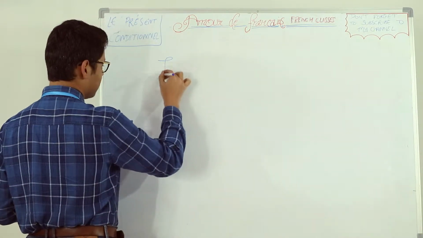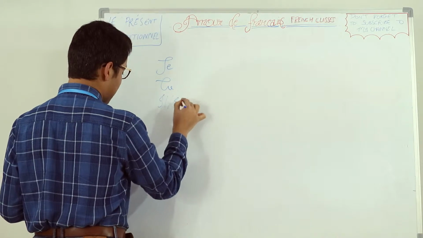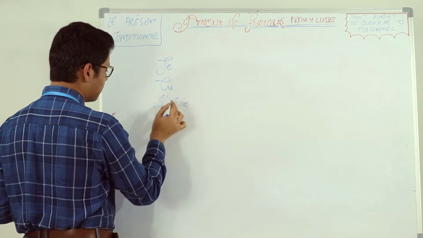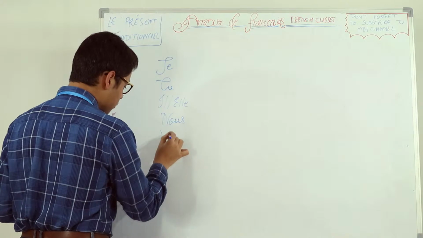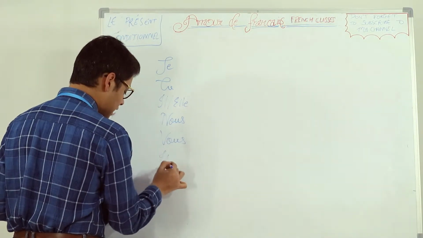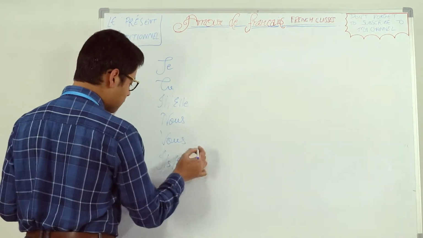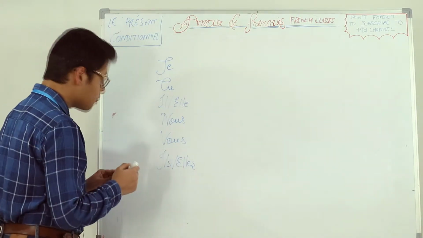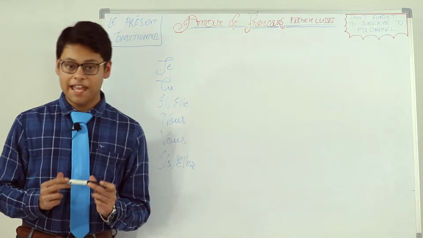For learning the formation, first let us write the subjects. Je, tu, il, elle. First person singular, second person singular, il, elle, third person singular. Nous, which means we, first person plural. Vous, again, you, second person plural. And ils, elles, third person plural. So, as you can see, we have written the subjects. Now, a question arises: how to form the present conditional, or le présent conditionnel.